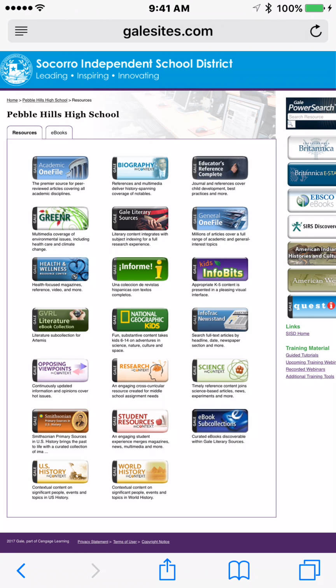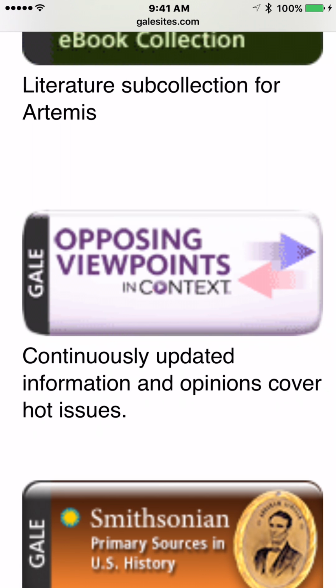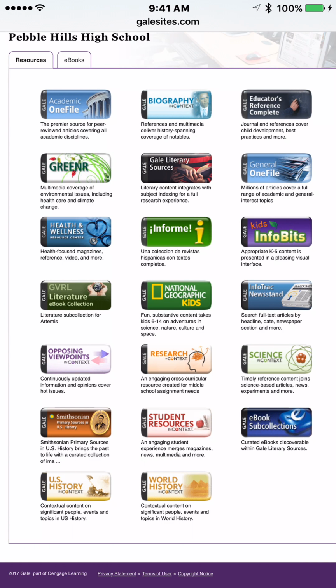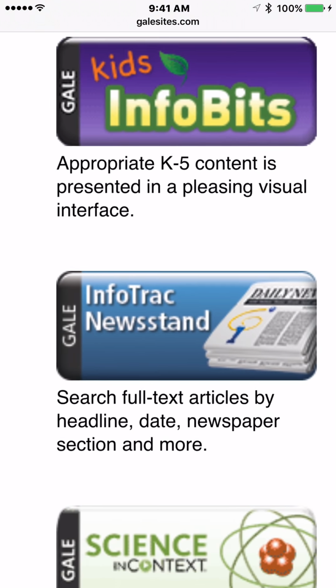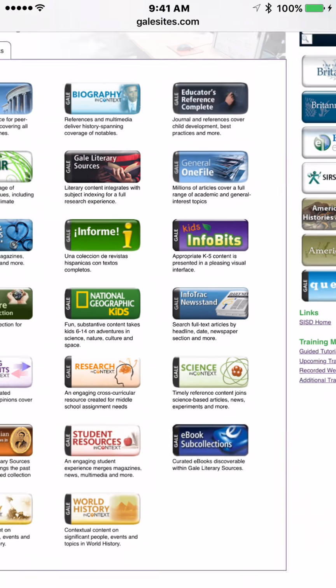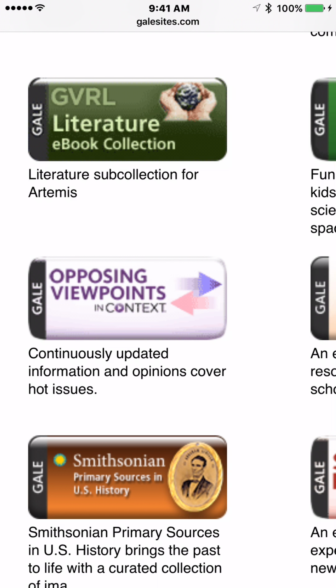Now these are all representative of different databases here. Some are more useful than others, depending on your purpose. One of the ones I suggest my students use for their research project is the Opposing Viewpoints in Context one, found at the lower left here. Another good one, General OneFile, and this one, Newsstand, newspaper clippings and stuff like that. Let's just stick with Opposing Viewpoints.